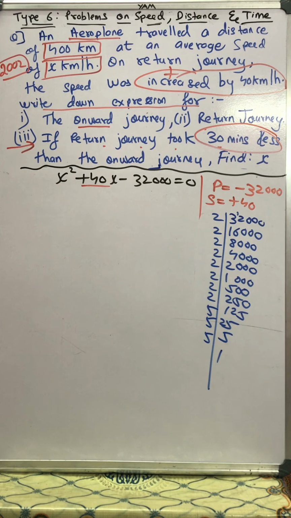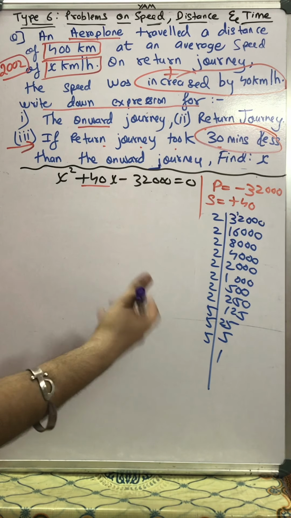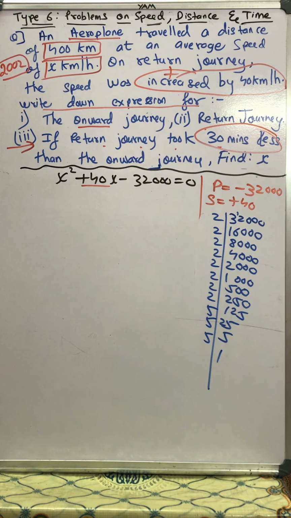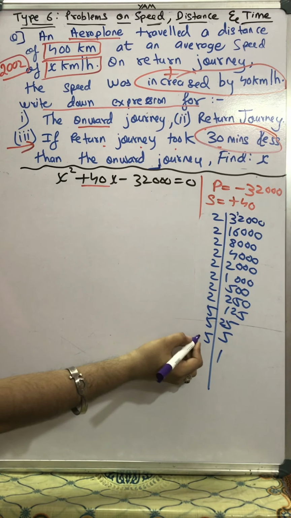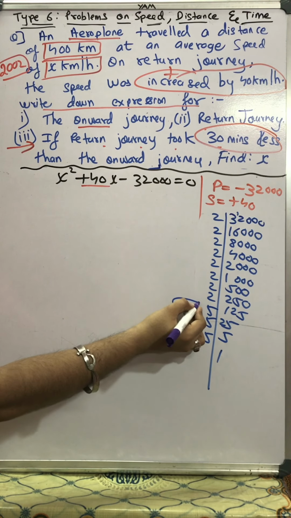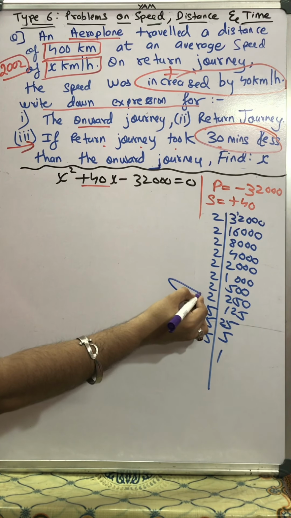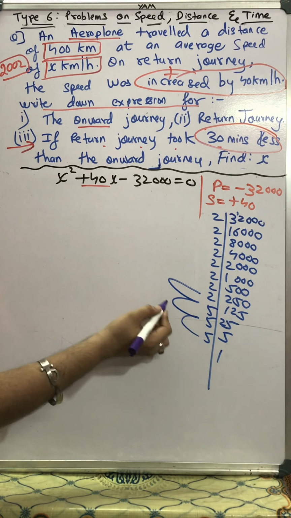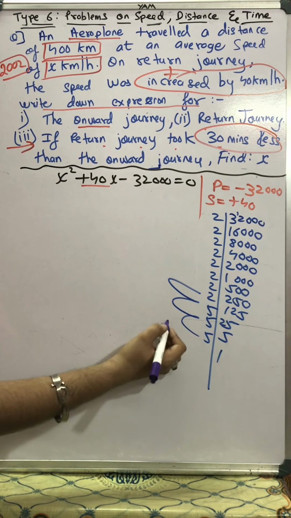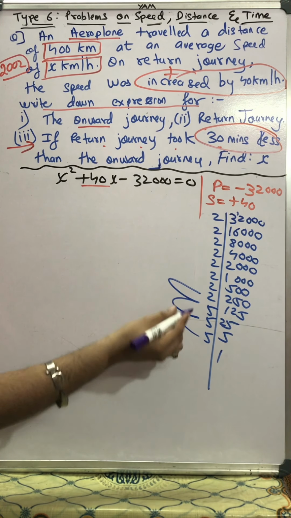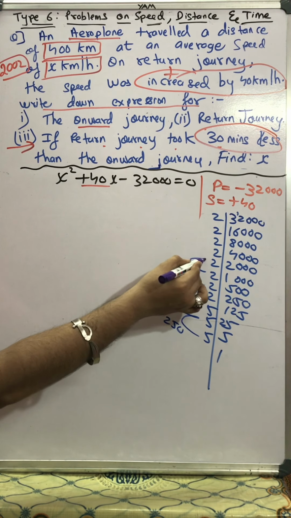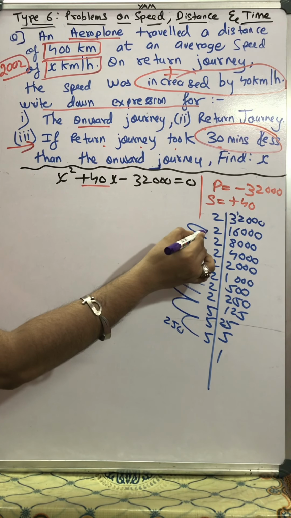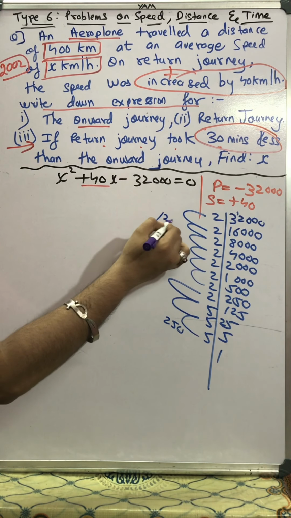Okay, now once again I'll say you have to do trial and error. It will be a trial and error case. You have to do it. Okay, now 5 5s are 25, 25 5s are 125, 125 2s are 250. Then 2 2s are 4, 4 2s are 8, 8 2s are 16, 16 2s are 32, 32 2s are 64, 64 2s are 128.